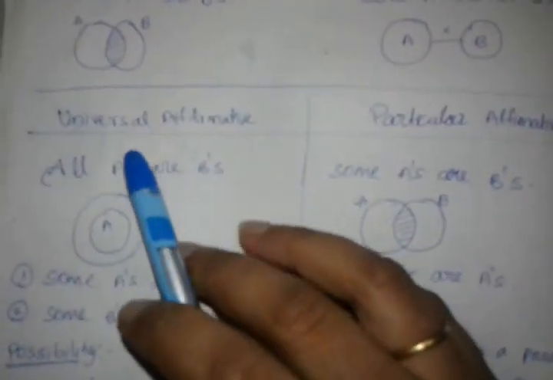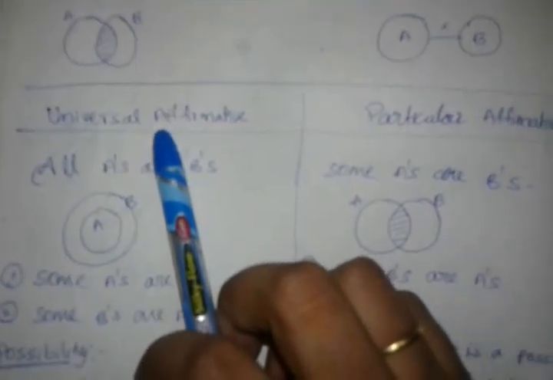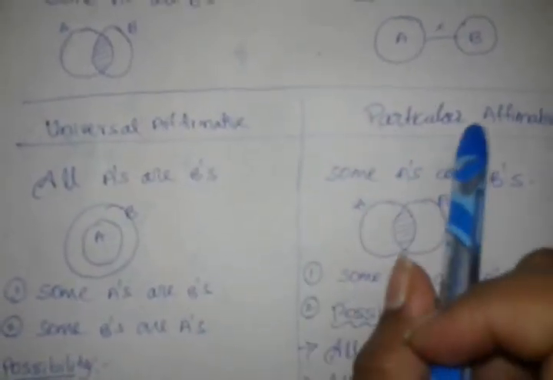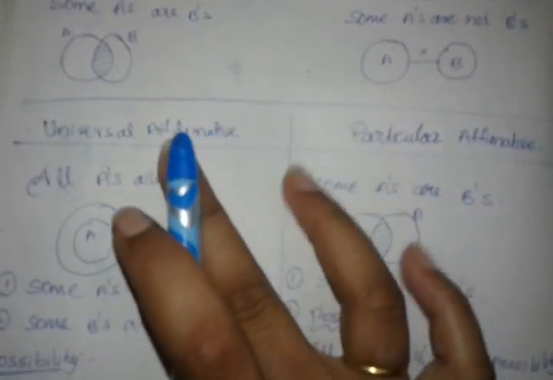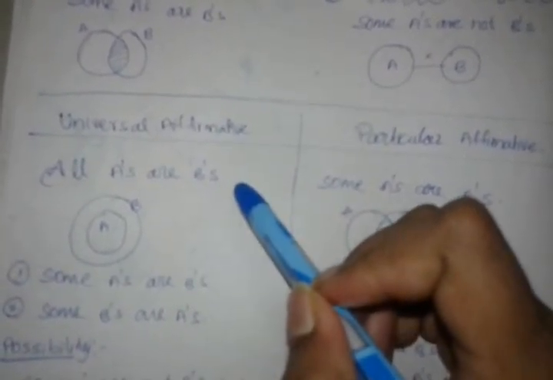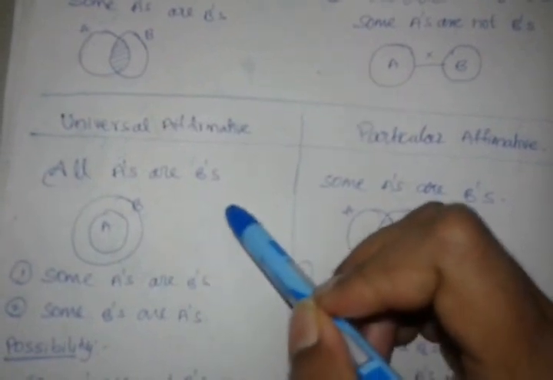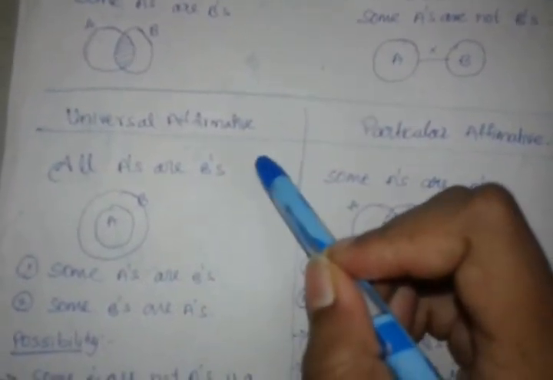I am saying here universal affirmative and particular affirmative. If you see the statements with universal affirmative, particular affirmative, what are the possibilities that you can draw as conclusions? I'll tell you the possibility conclusions, and also the compulsory definite conclusions.